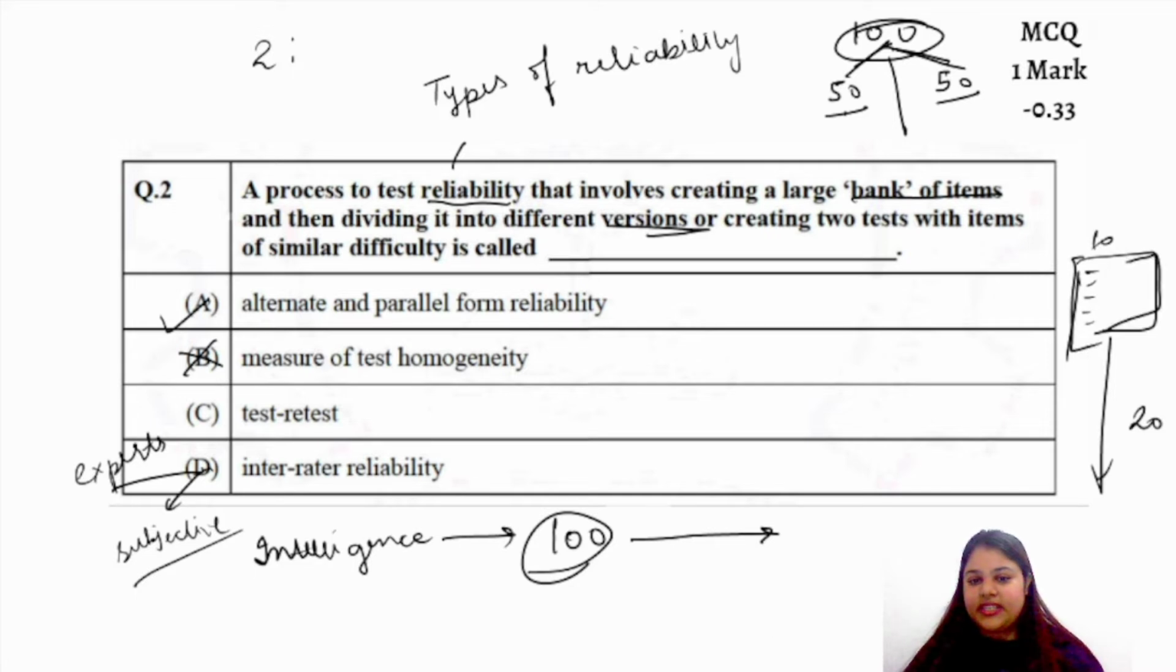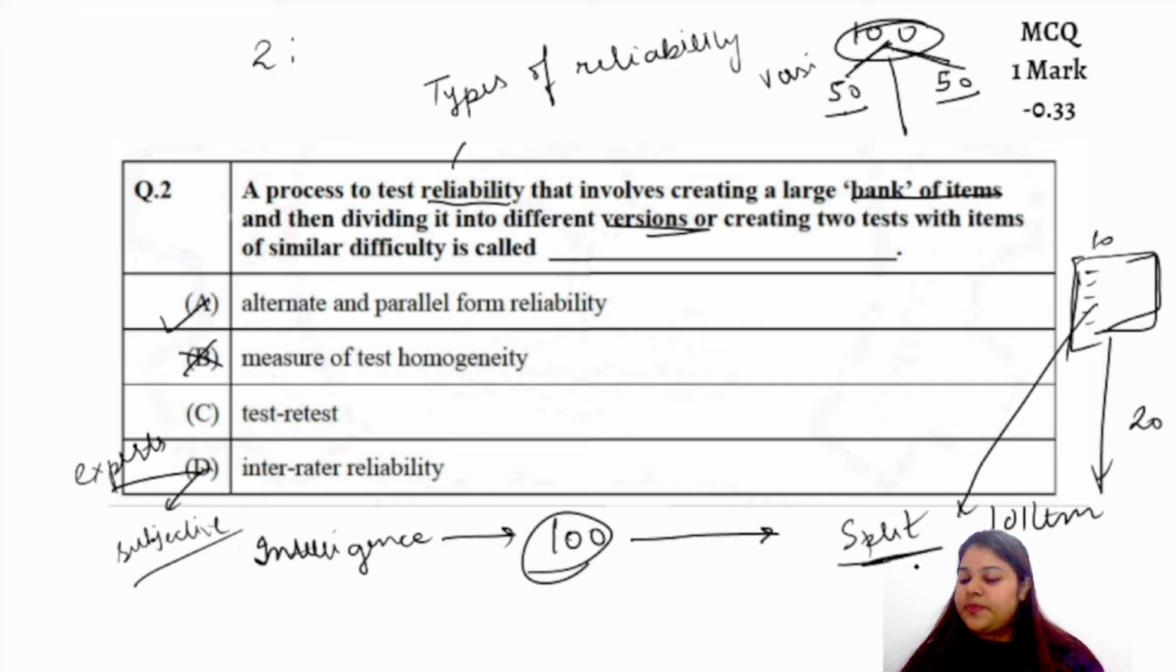Right, okay, there was someone who was asking a question. Ma'am, then what's the difference between option A and split half reliability? Okay. Here we took a pool of questions and divided it into two different versions. In split half reliability, for example, I have made this 10 item questionnaire. Here is just one questionnaire. Here we are making two versions of the same test.